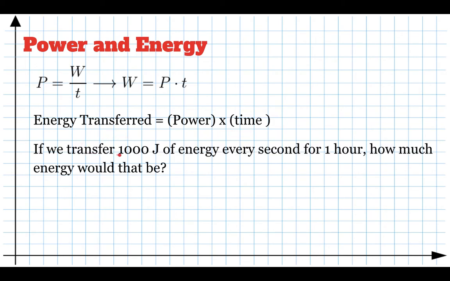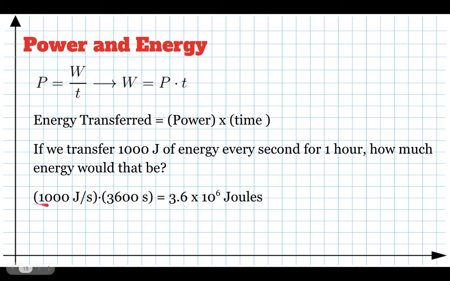So if we transfer 1,000 joules of energy every second, so that's 1,000 joules per second, which is 1,000 watts, and we do that for an entire hour, that's 3,600 seconds, we can figure out how much energy that would be. We take 1,000 joules every second, or 1,000 watts, times 3,600 seconds, and that gives us 3.6 times 10 to the 6th joules. So joules per second times second just gives you joules.